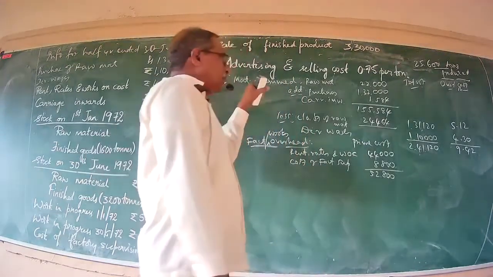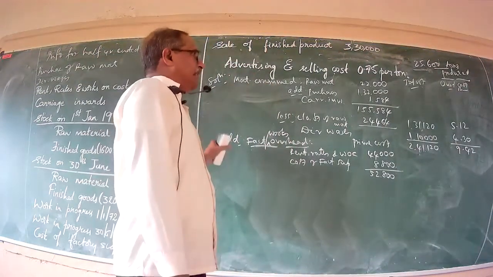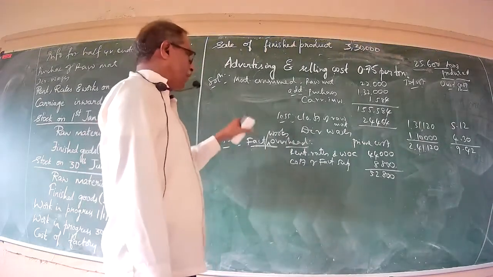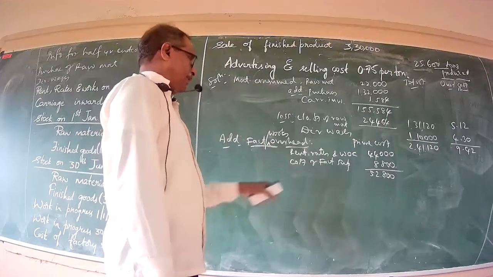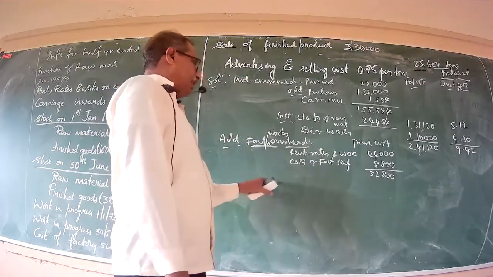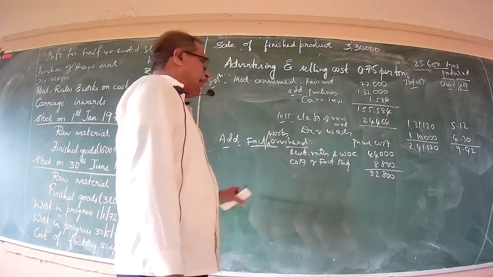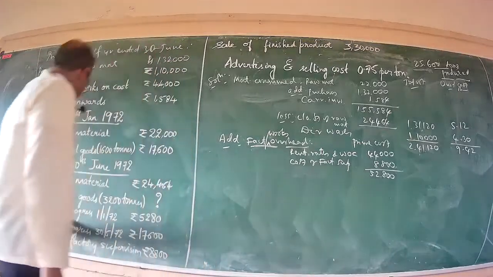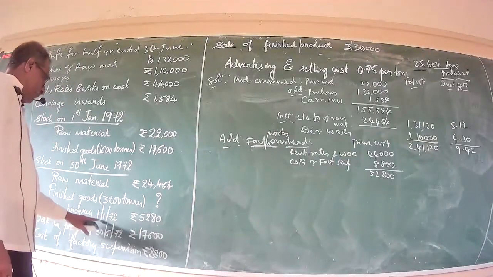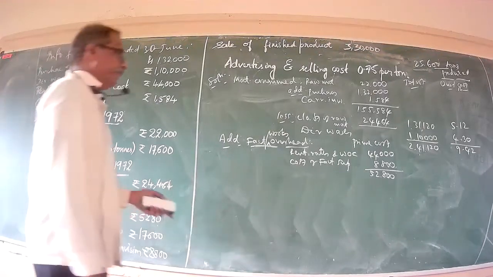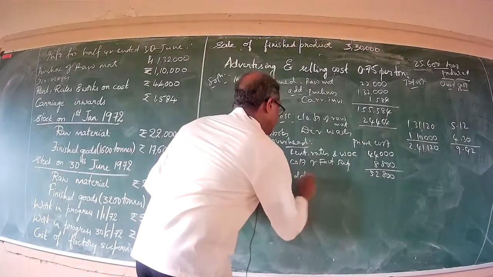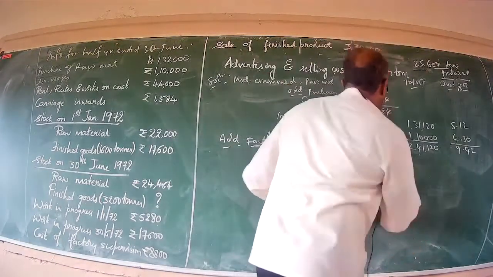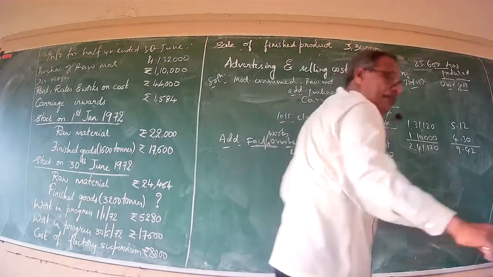If you minutely go through the format of the cost sheet, which I had given about 4 hours back, you could very well trace it out. You can ascertain cost by adding opening stock of work in progress less closing work in progress. You go through this problem. Is there any opening work in progress? Definitely. In this problem, there is opening work in progress on 1st January 72. Add opening work in progress, 5,280.